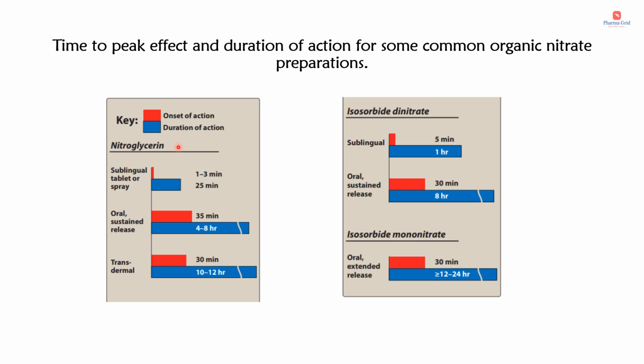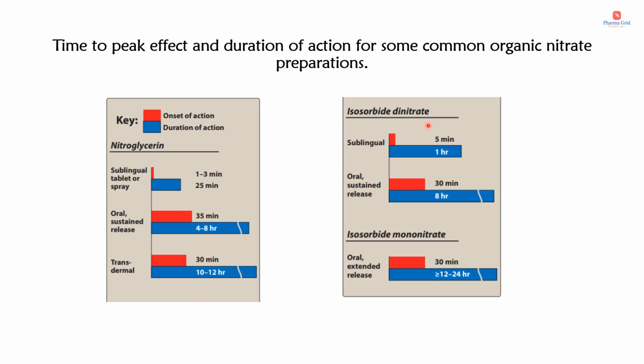So let's first take the case of nitroglycerin, sublingual tablet or spray. It has got the quickest onset of action, that is 1 to 3 minutes, and duration of action about 25 minutes. Then coming to the oral or sustained release forms of nitroglycerin, onset of action 35 minutes, duration of action 4 to 8 hours. Then transdermal drug delivery system produces the onset of action within 30 minutes and duration of action is about 10 to 12 hours.